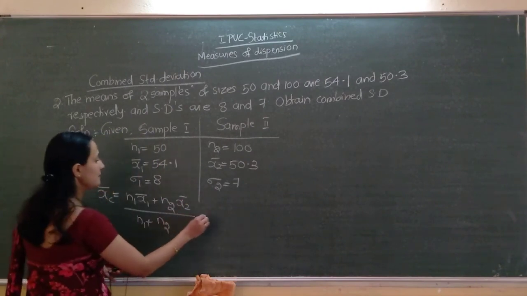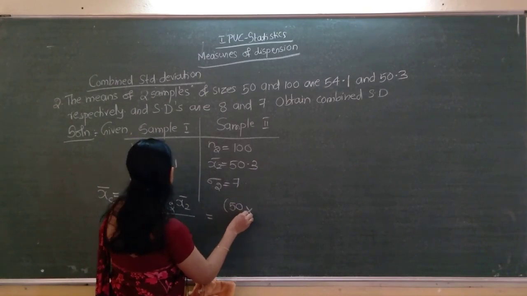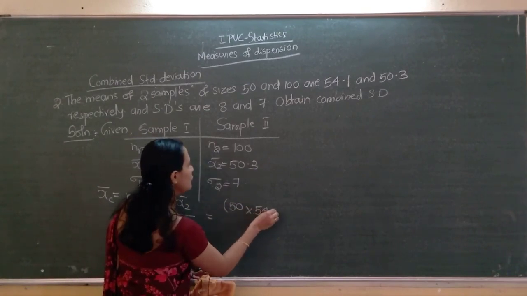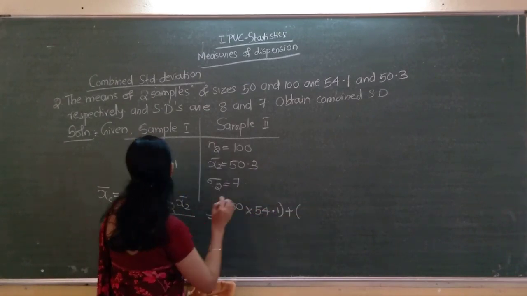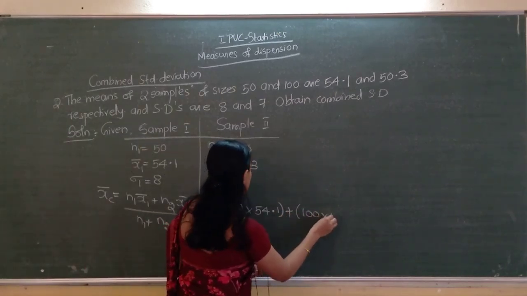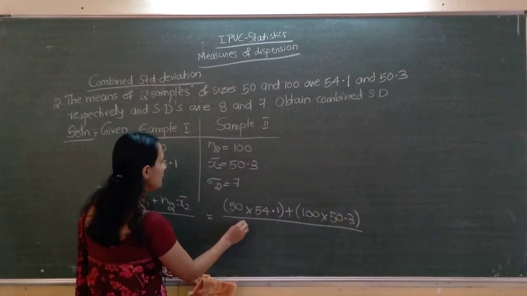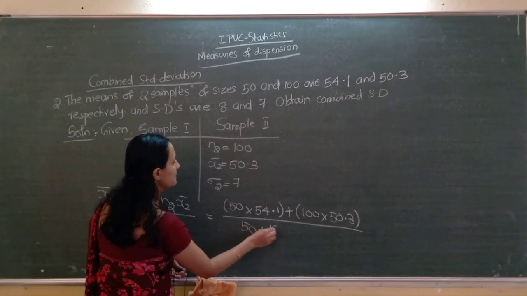So just substitute the values. N1 50 into x1 bar 54.1 plus n2 is 100 into x2 bar 50.3 divided by n1 plus n2, 50 plus 100.